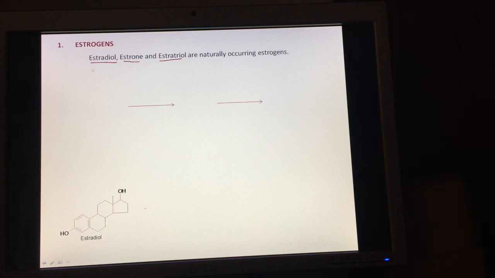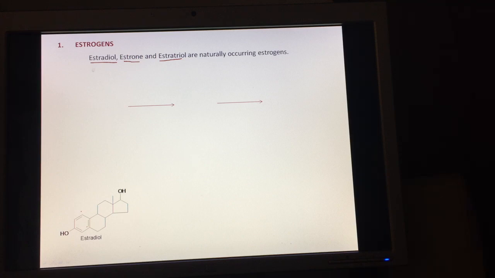Now what are the features in this? We have 3 double bonds in ring A, starting at position number 1. If you number this ring 1, 2, 3, 4, 5, and this is position number 10, then out of these 3 double bonds, the double bonds at positions 1 and 3 are sequential, and this one is a non-sequential double bond. So we have 1,3,5(10)-triene.